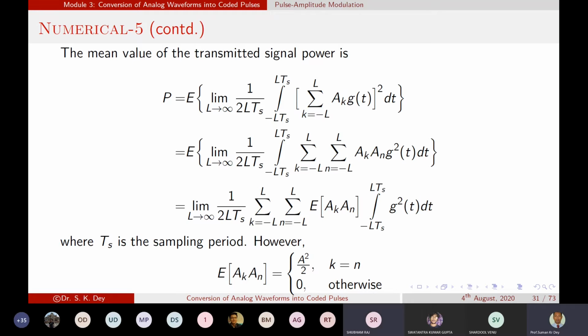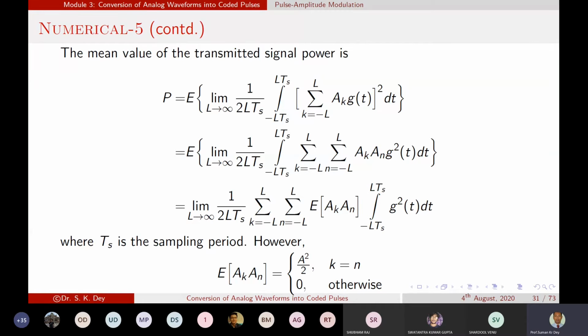Okay, so why will it be 0 for the others? Because when we multiply one sample with another sample and take the average value, estimation means calculating the average value.